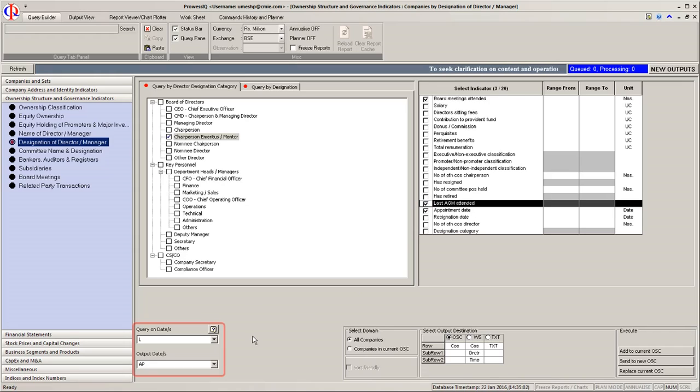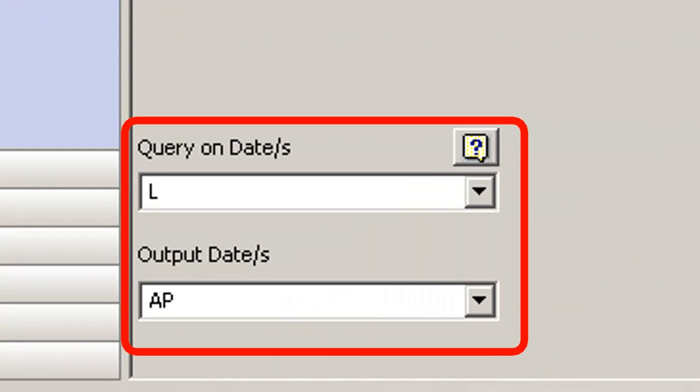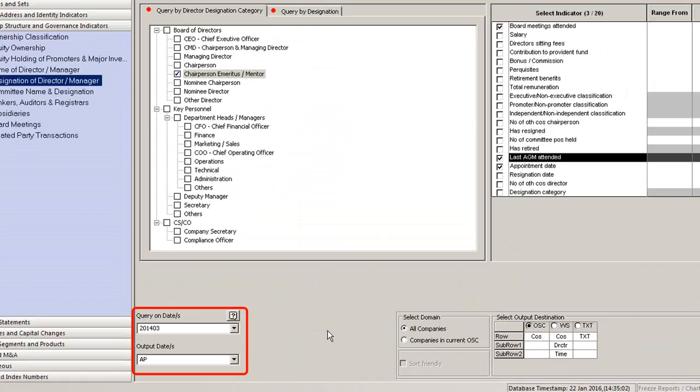The third step is to enter the appropriate date for which the specified condition holds true. The default selection in the Query on Dates box is All, which implies all dates for which such data is available. Let us enter 201403 in the Query on Dates box. The date formats used in the Query on Dates and in the output dates are explained in the question mark icon just above the Query on Dates box.